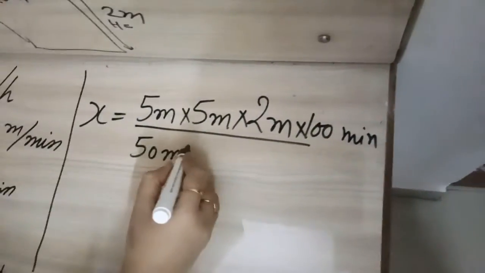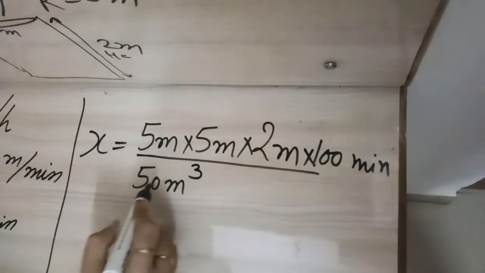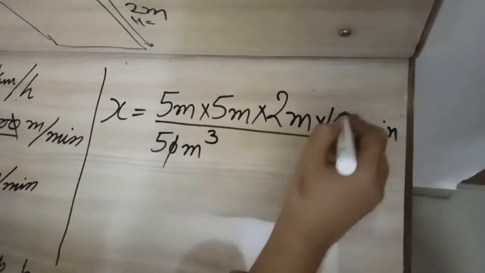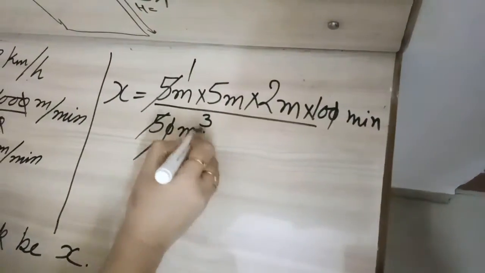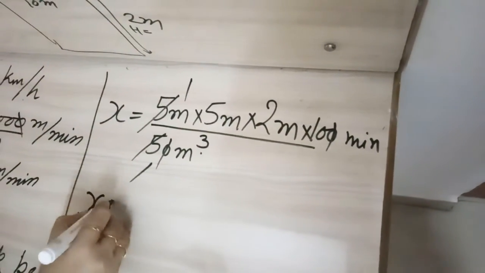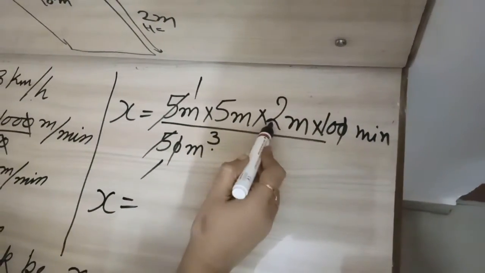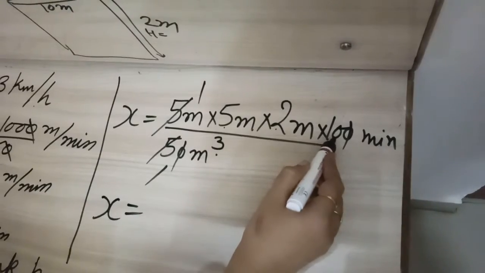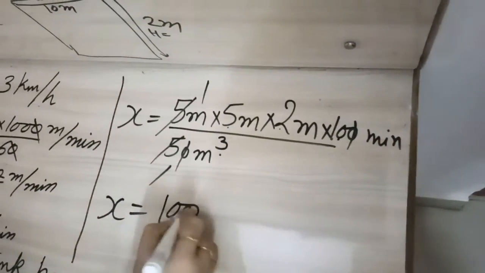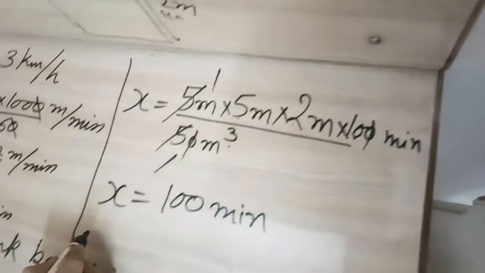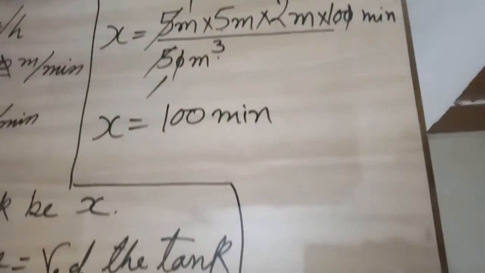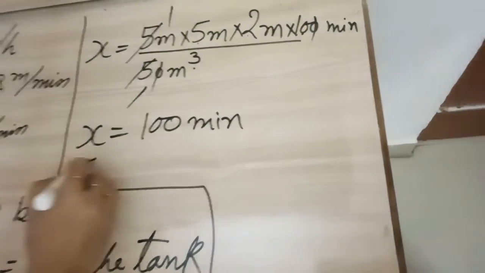Here meter and meter, it is meter cube, so we can cancel 10 and 10, 5 ones and 1s, the meter cube will be cancelled, so x is equal to 10 into 10, so it will come 100 minute.